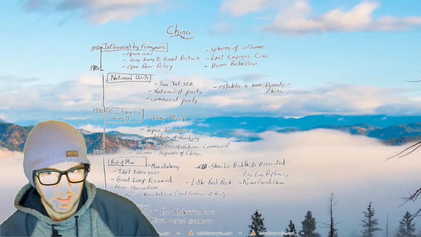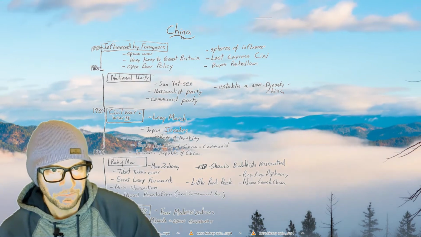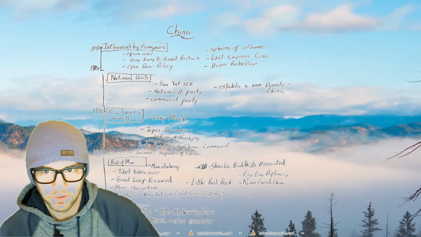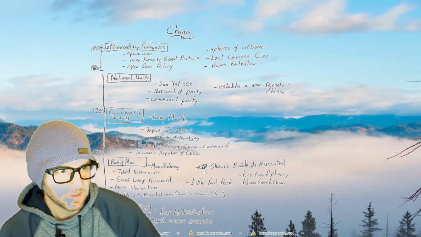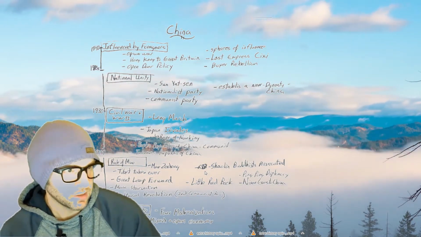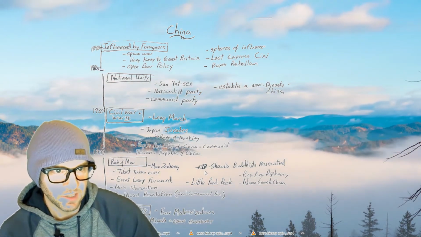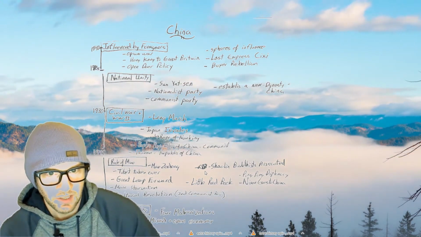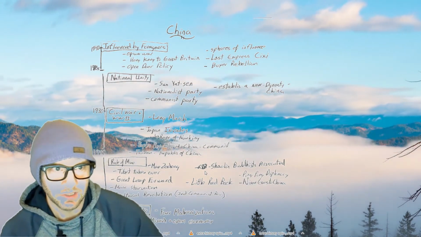In these slides, we're going to go through China from the 1800s up to modern China. So I'm going to go over the first 2 pages of notes, and these are the highlights of what I think of when I go back to 1840 and bring China up to today. I've separated it and simplified it into different phases of the country's history. All right, let me take you through this.